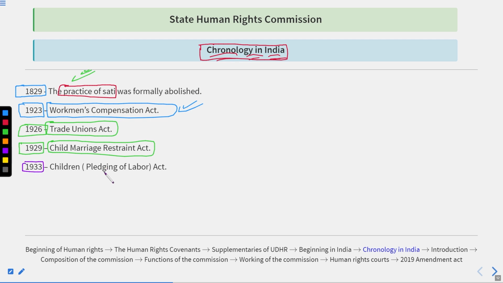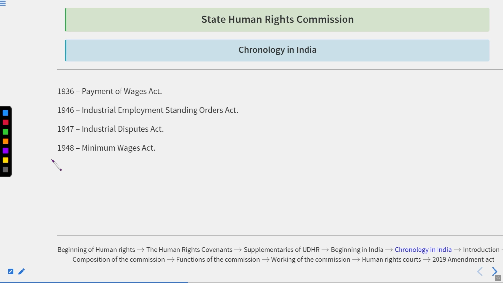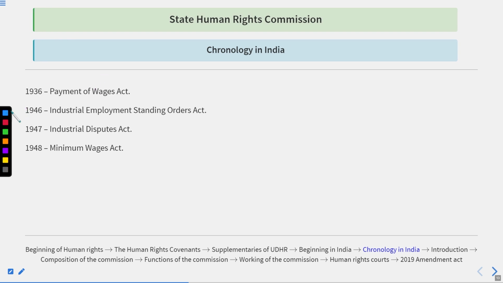1933, the Children Pledging of Labor Act. It means that child labor was officially prohibited. Okay. Now let's move forward. Thereafter, in 1936, there was the Payment of Wages Act.